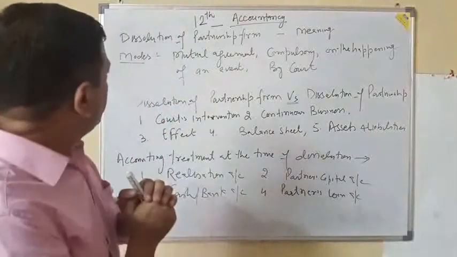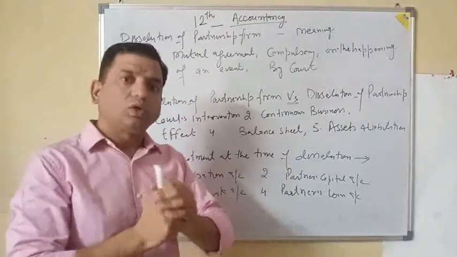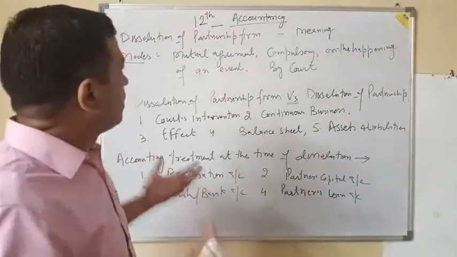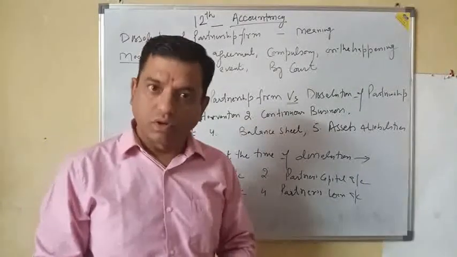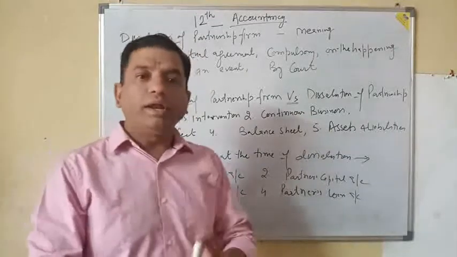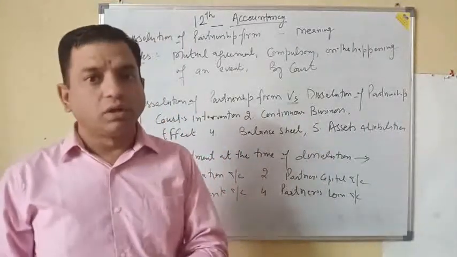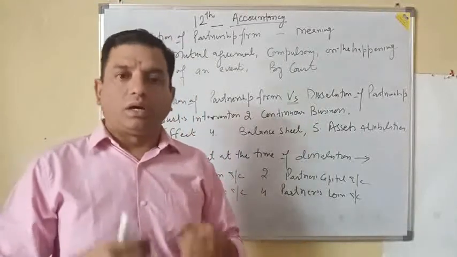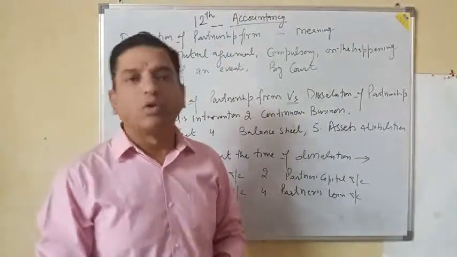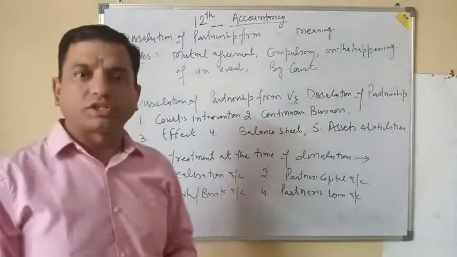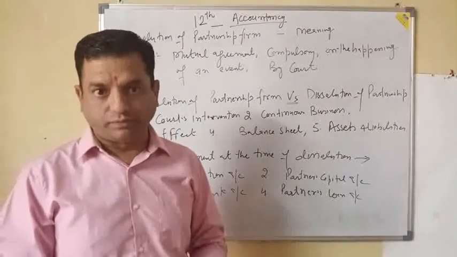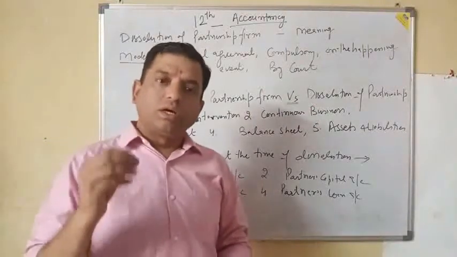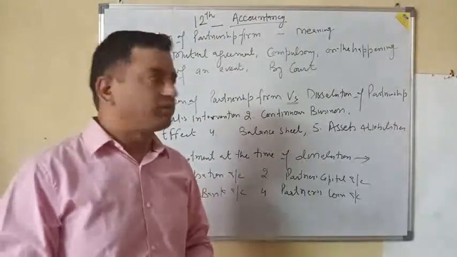Here we have to deal with two types of situations. One, why a firm dissolves, and second, when a firm is being dissolved, what different accounting treatments or accounting adjustments have to be made. The very first: why does the business of the firm come to an end?